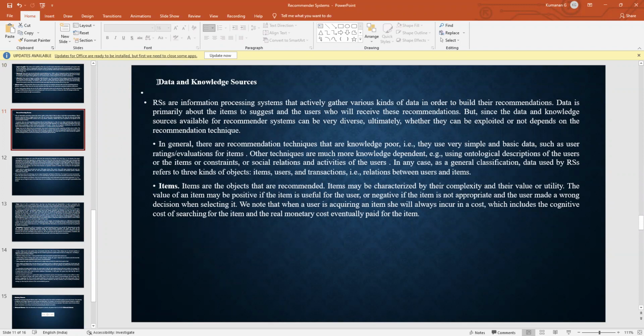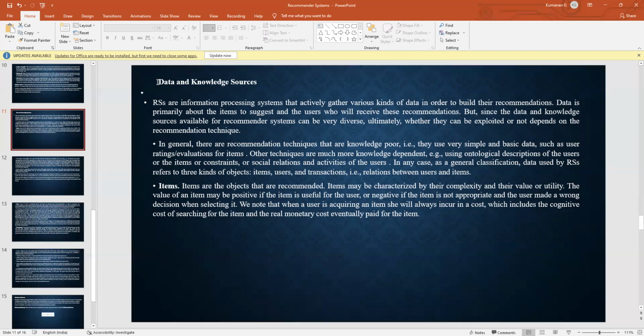Recommender systems are information processing systems that actively gather various kinds of data in order to build their recommendations. Data is primarily about the items to suggest and the users who will receive this recommendation. But since the data and knowledge sources available for a recommendation system can be diverse, ultimately whether they can exploit them or not depends on the recommendation technique.